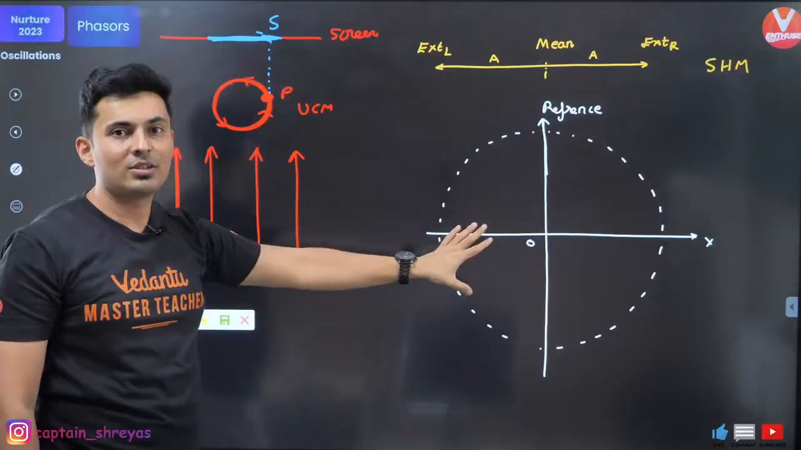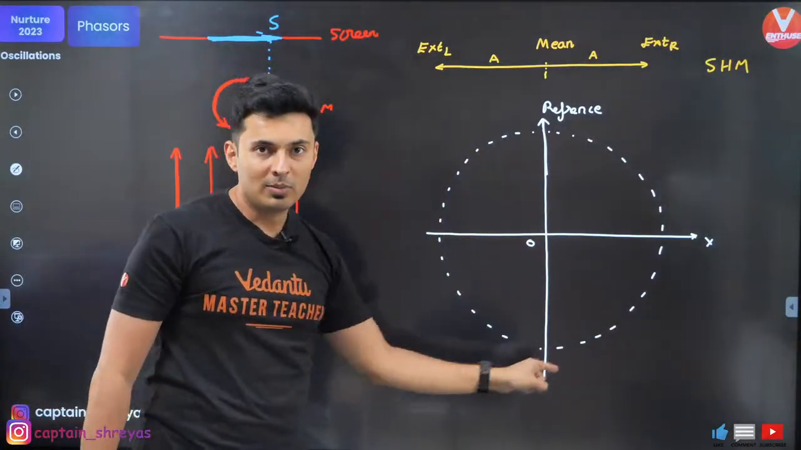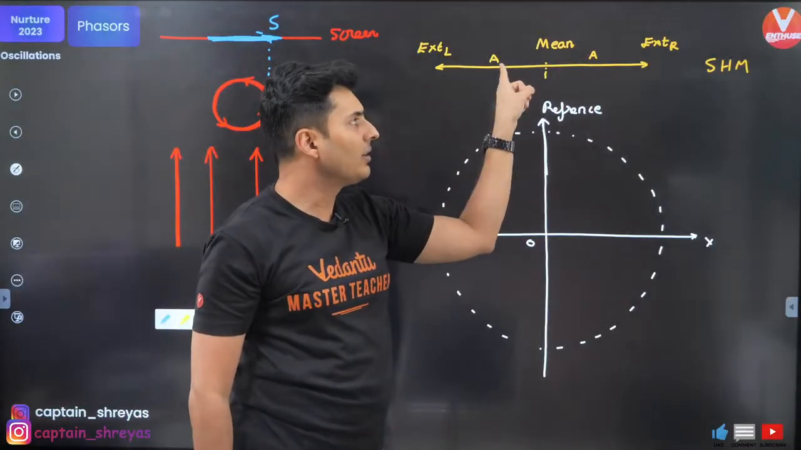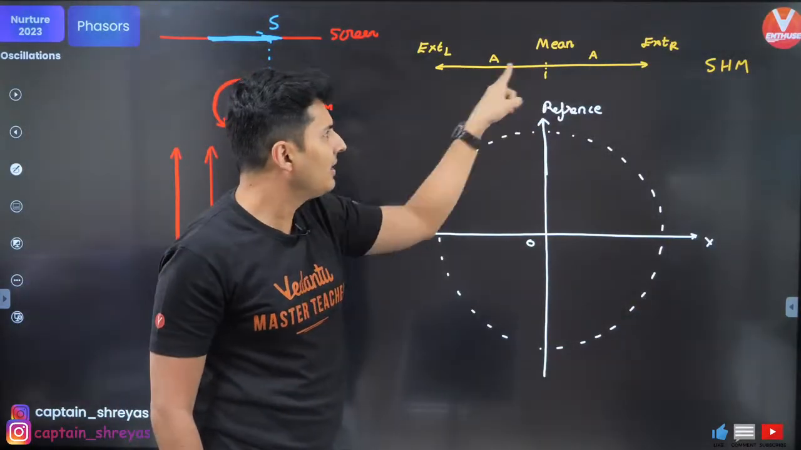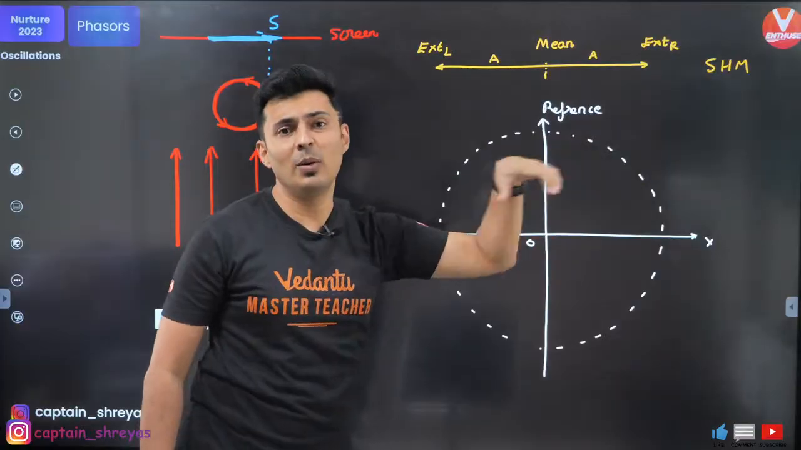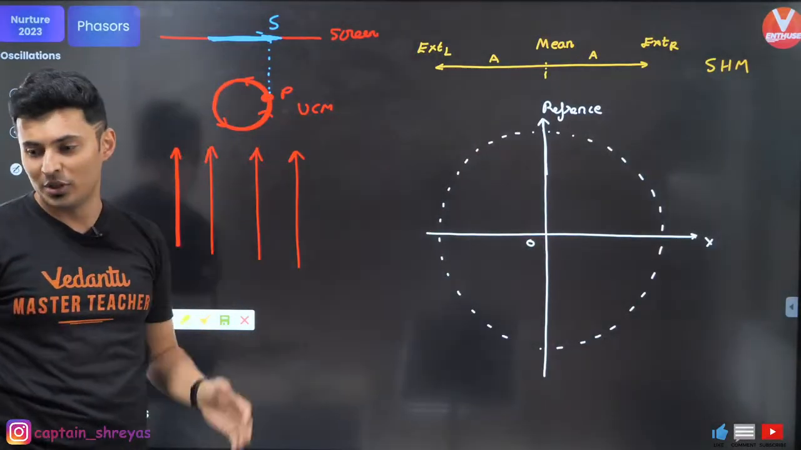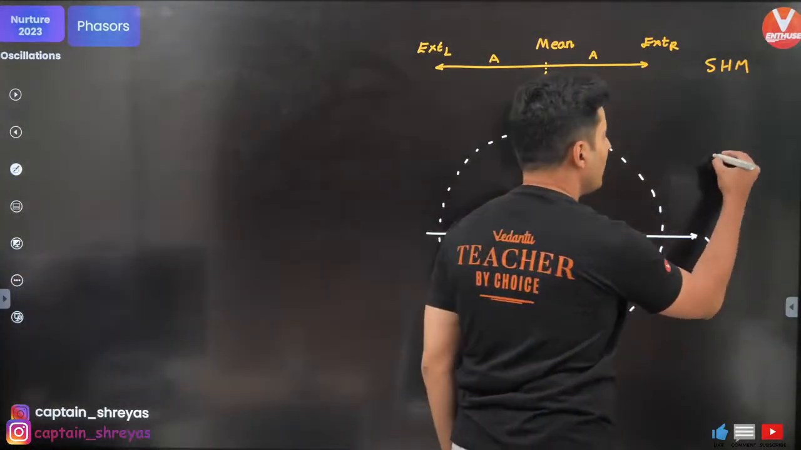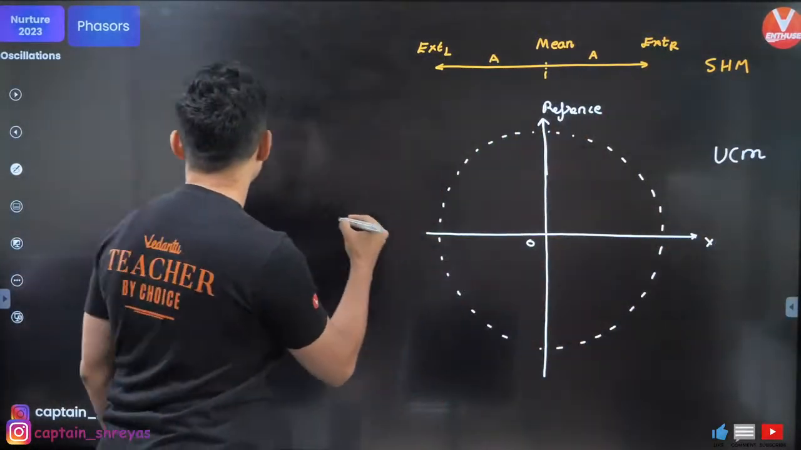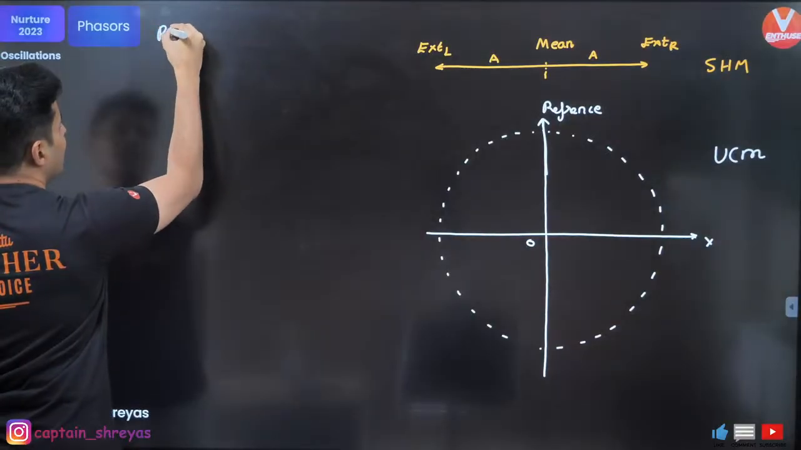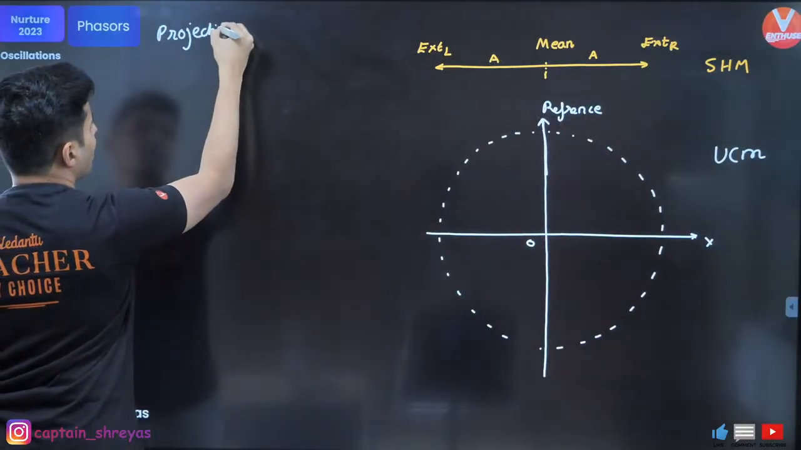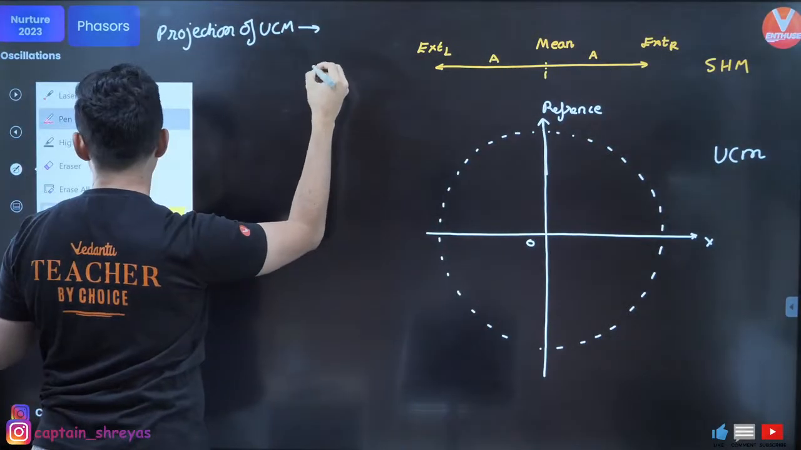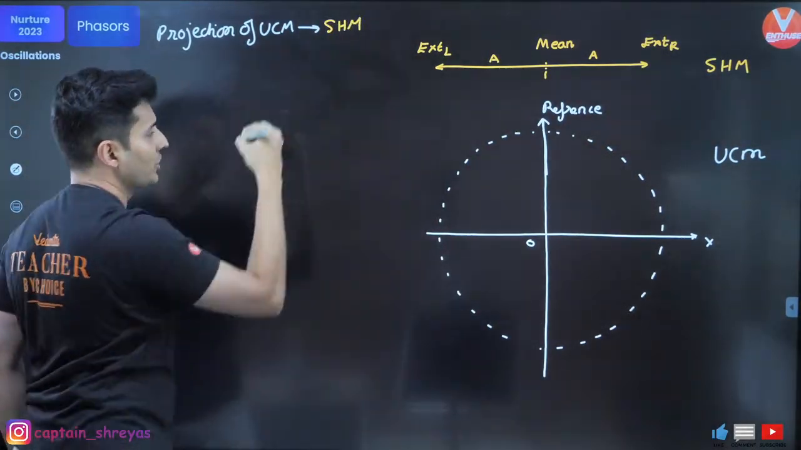Now, the same concept is used over here. I'm going to draw a uniform circular motion. The rays of light will come here. It will make its shadow either here or here, wherever. And that shadow point will perform simple harmonic motion. Got it? Perfecto. So this over here is nothing but your uniform circular motion. So I will say the projection of uniform circular motion is nothing but your simple harmonic motion.